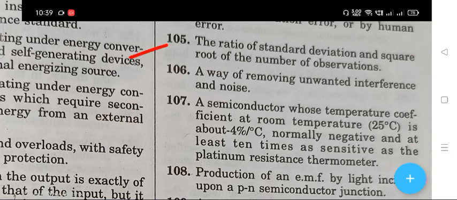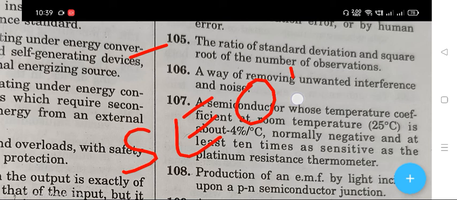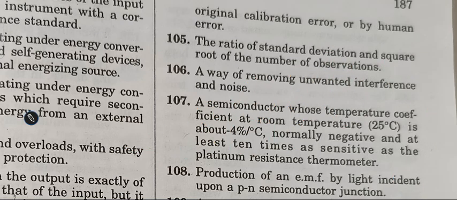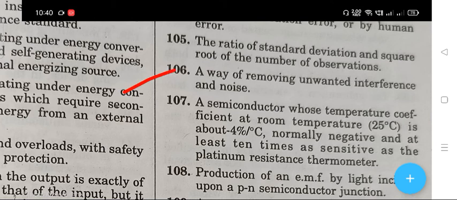The next question, question 105. The ratio of the standard deviation and square root of the number of observations. The right answer is SEOM, that is standard error of the mean. The next question: a way of removing unwanted interference and noise. The right answer is that is signal filtering.